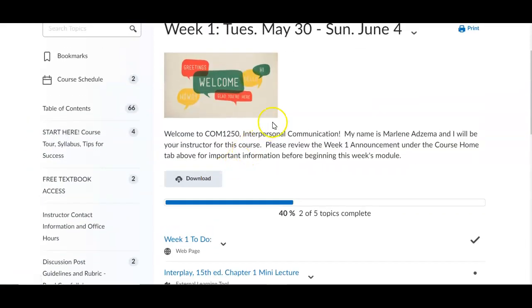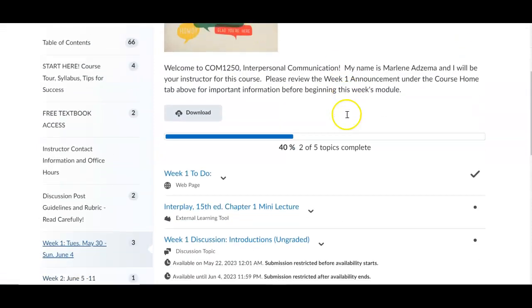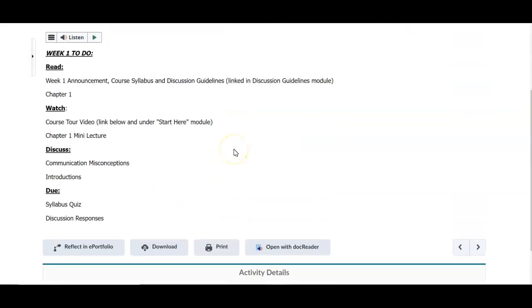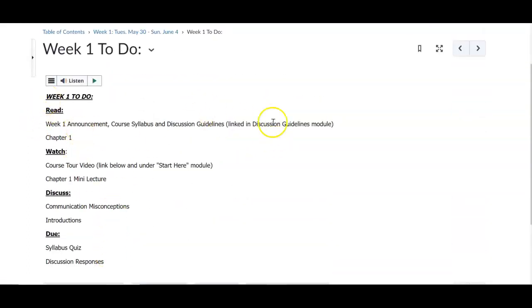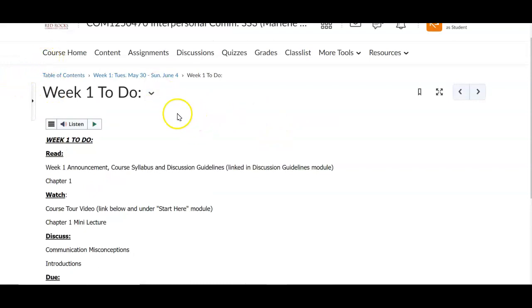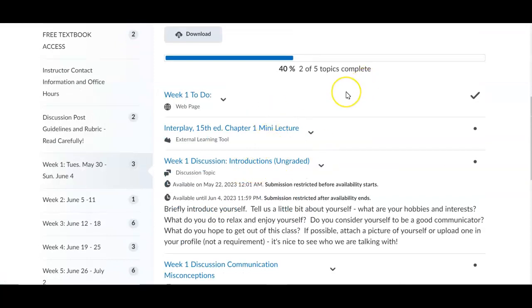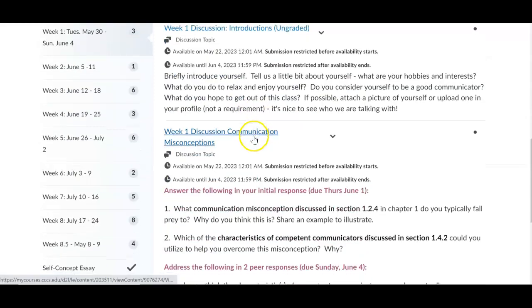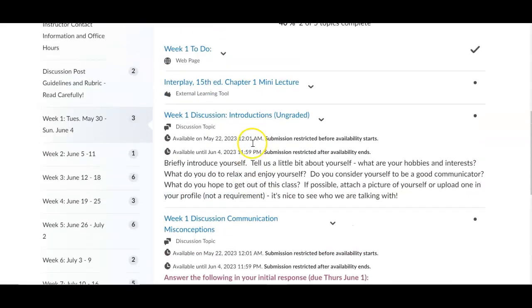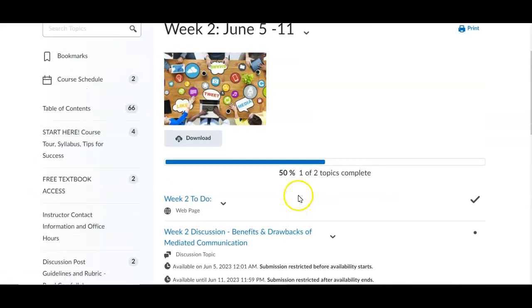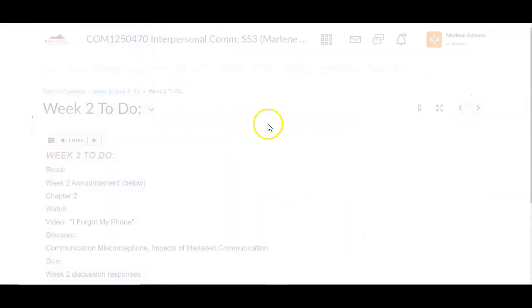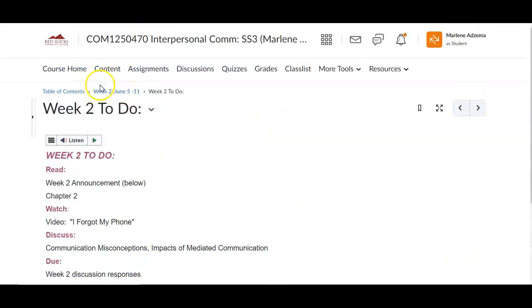So if you click over here, you'll see our week 1 module. And so each week you'll see a to-do list. If you click on that, you'll see the things that are due that week. This is a repeat of what's on the course home assignment. Click back up here to get back into that week's module. And then you'll see everything you need for that week. So for week 1, introductions, a short little mini lecture, discussion, syllabus, quiz. And so you can scroll through here and see what's due each week. And again, if you just click on the to-do list, you'll see what's going on.